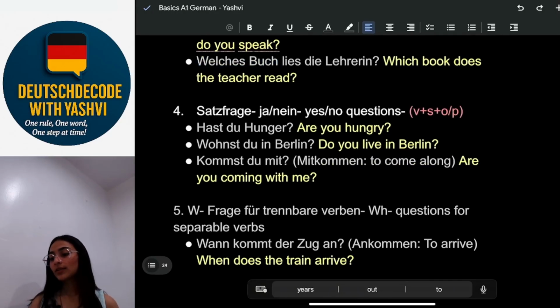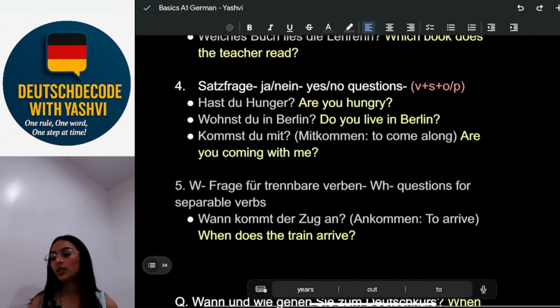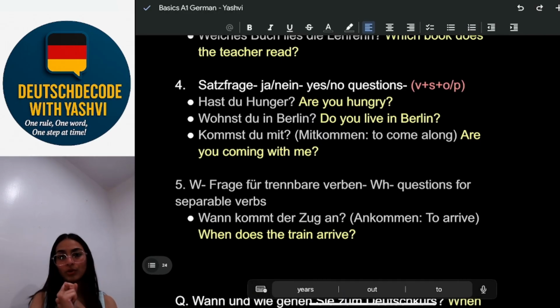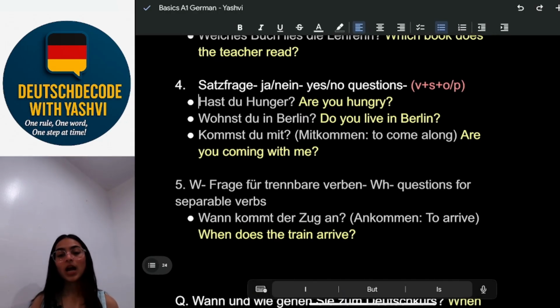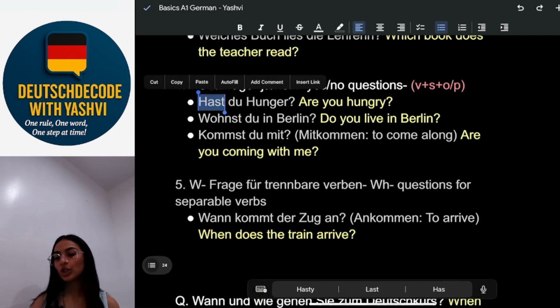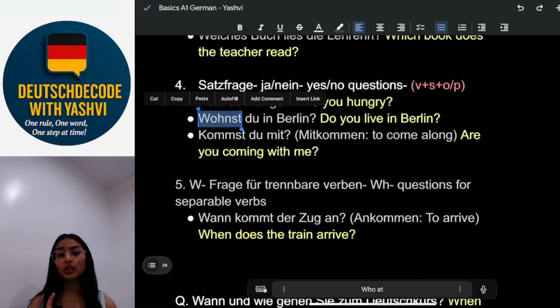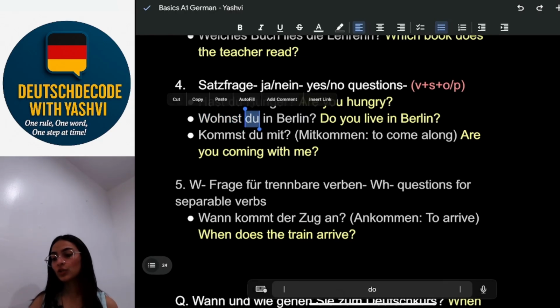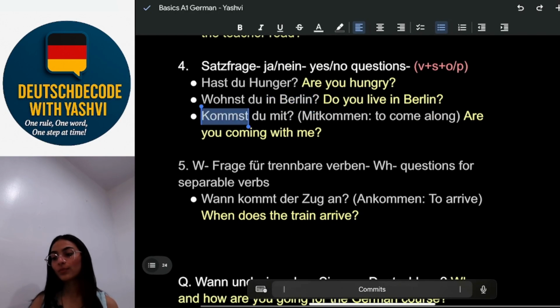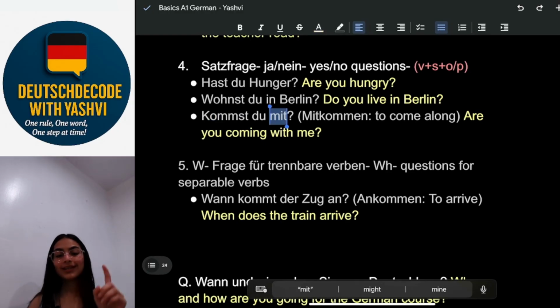Fourth, Ja-Nein-Frage, or yes or no questions. Here we have two ways to write. Either we can just write verb and subject, or we can use verb, subject, object or predicate. Hast du Hunger? Are you hungry? So this is the verb hast, du is the subject and Hunger is the object. Wohnst du in Berlin? Do you live in Berlin? So wohnst is live, du, it's the subject and Berlin is the object. Kommst du mit? So here we don't have an object because kommst and mit is one verb.